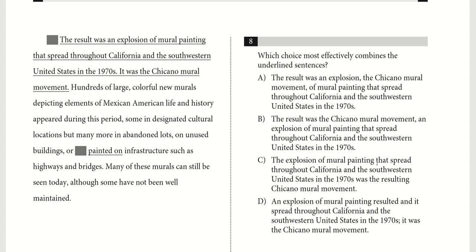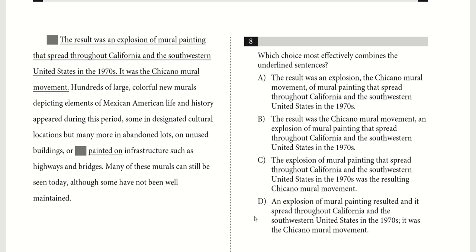C. The explosion of mural painting that spread throughout California and the southwestern United States in the 70s was the resulting Chicano mural movement. So what C does is basically just put a conjunction where the period is, and then keep everything else the same. And the reason you don't want something like this is precisely because this is not the simple sentence structure that the SAT wants. Because you're adding all this description leading up to the main part of the sentence, as opposed to B, for example, which very clearly starts off with the result was this, and then gives a more detailed description of what that was. So B is just far more direct in structure than C.